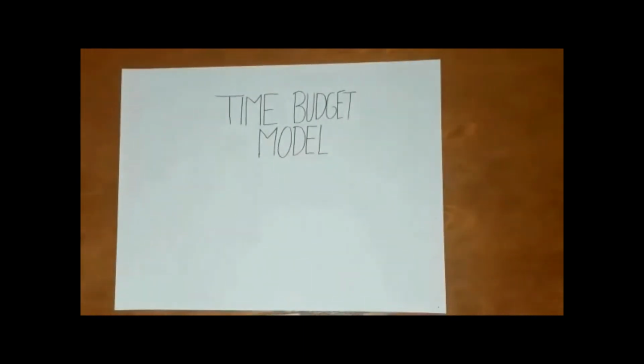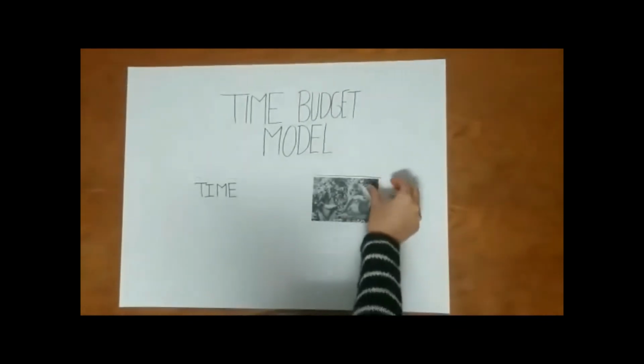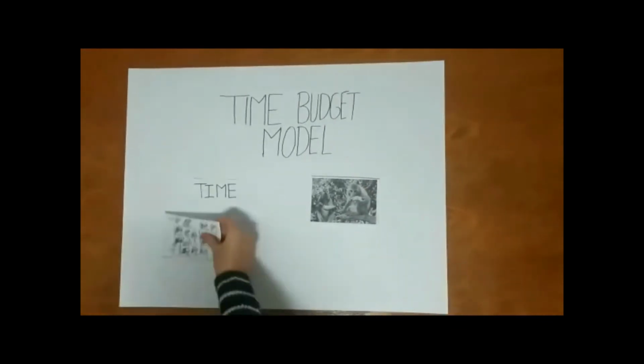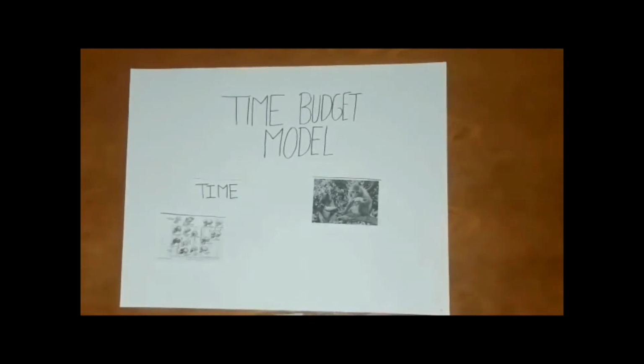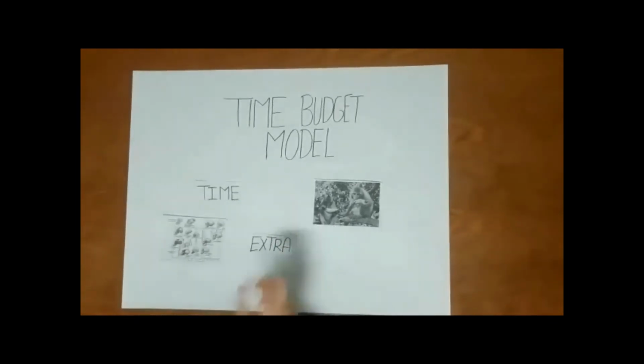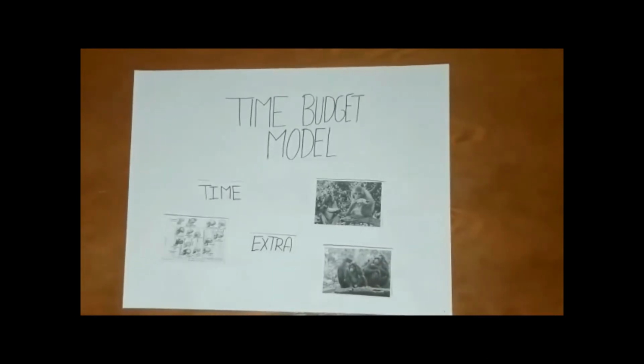Time budget model. It's a model that predicts how much time an animal spends in an activity like eating or traveling. For the brain to grow in size, it needs to be fed. Therefore, they need more time to eat. And if this activity needs extra time, traveling or socializing should be reduced.